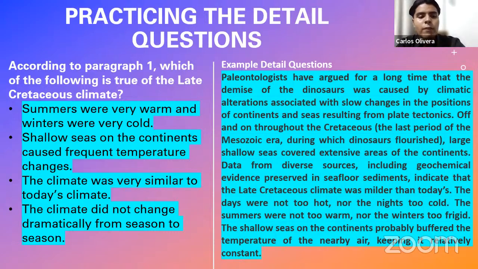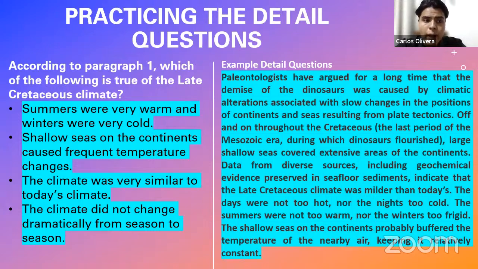Which of the following is true of the late Cretaceous climate? Summers were very warm and winters very cold. Shallow seas on the continents caused frequent temperature changes. The climate was very similar to today's climate, or the climate did not change dramatically from season to season. Which one is the correct answer? In this case, let us examine all these responses one by one.